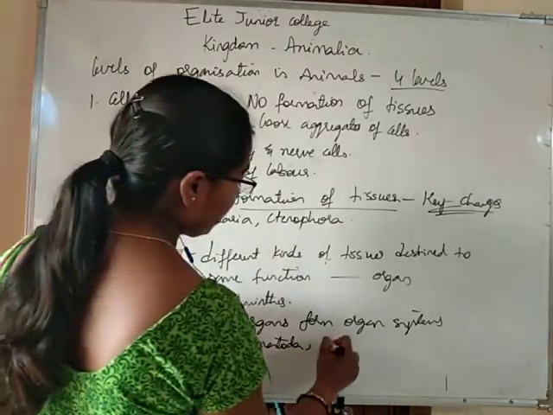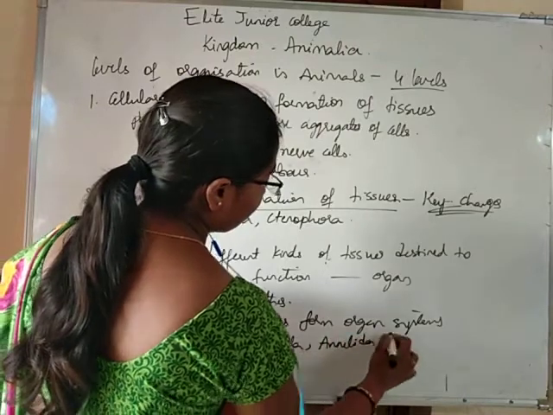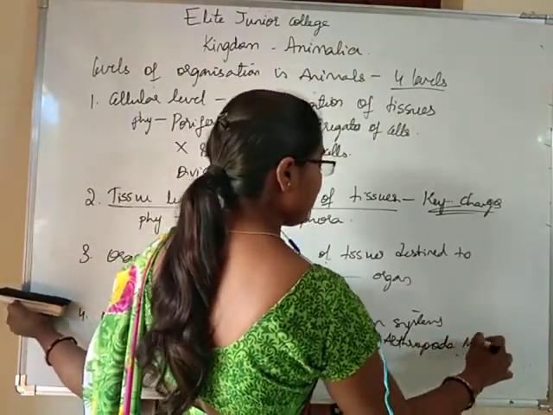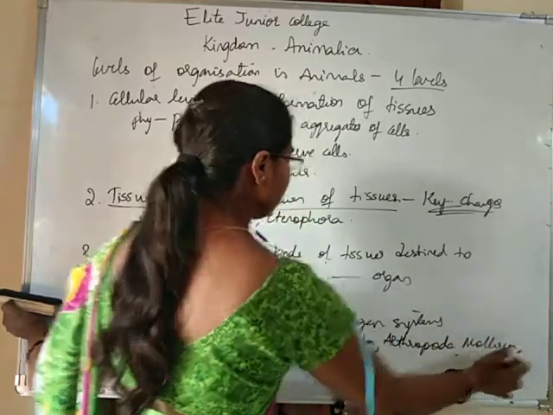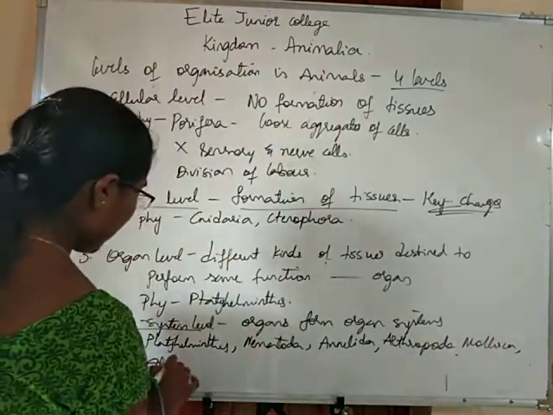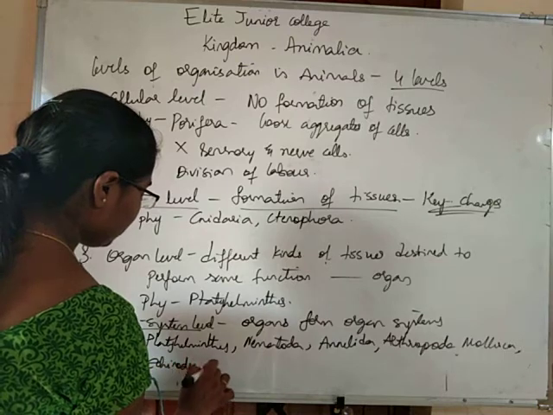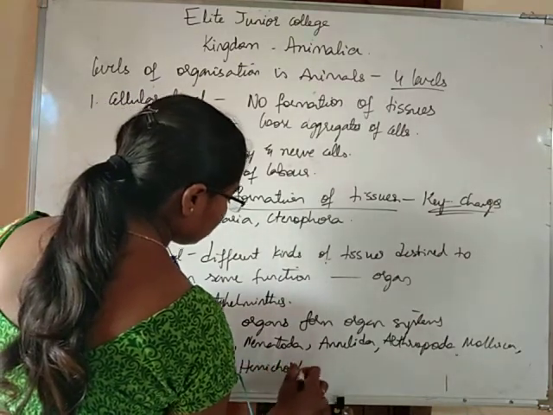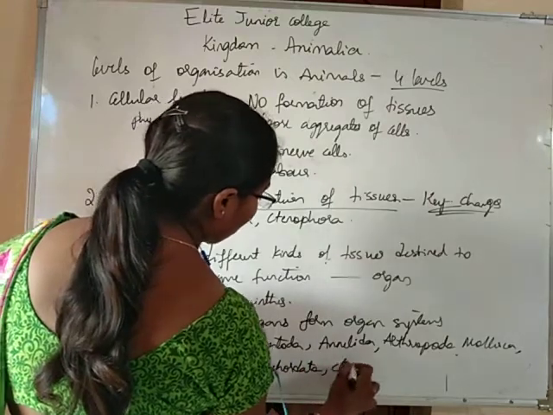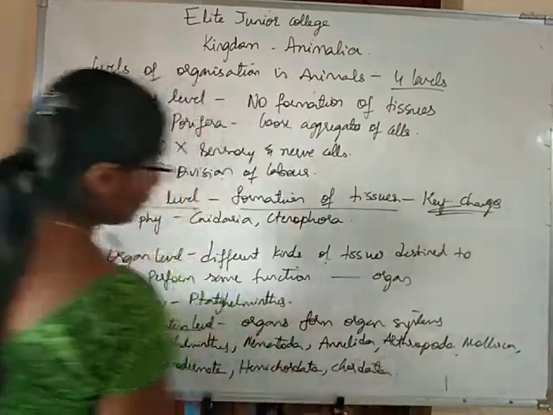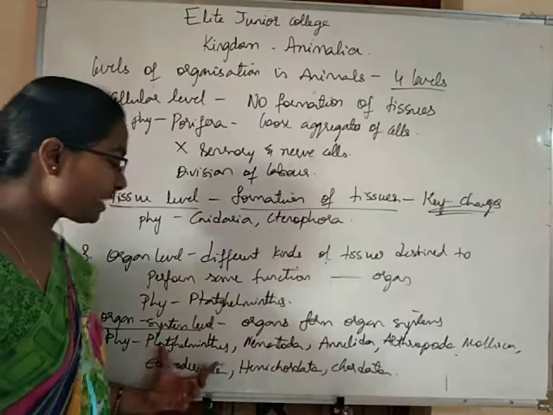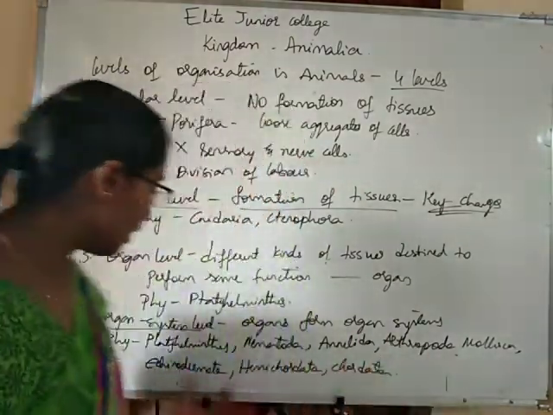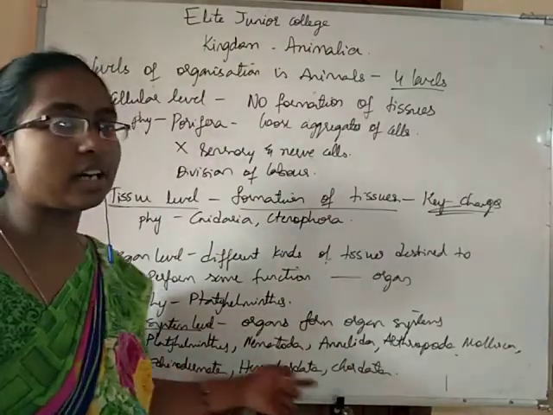Platyhelminthes, Nematoda, Annelida, Arthropoda, Mollusca, Echinodermata, Hemichordata and Chordata.